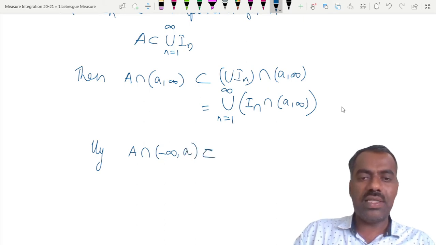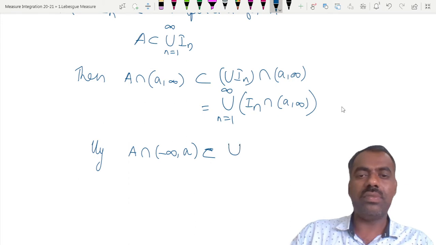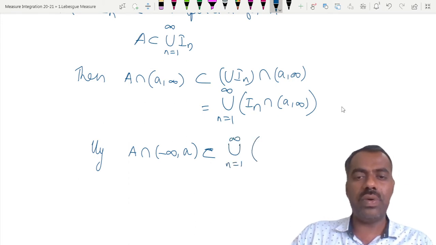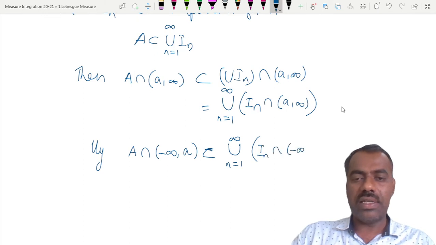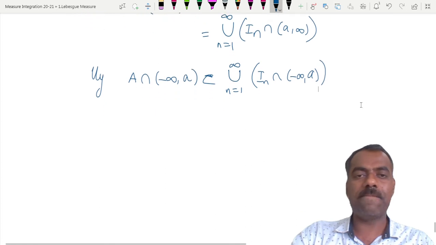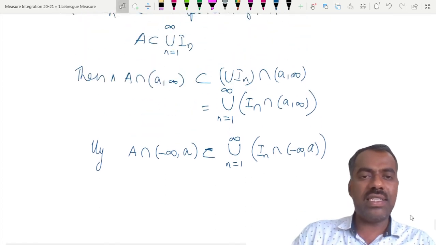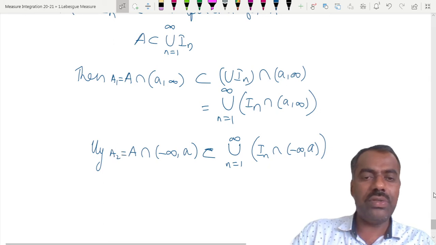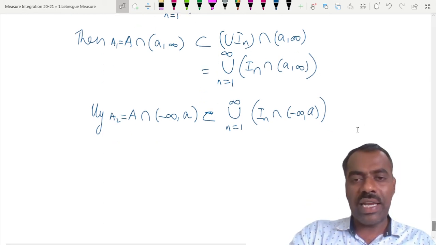This is contained in the union over n from 1 to infinity of I_n intersection (minus infinity, a], right? So I_n intersection (a, infinity) is nothing but A1, and I_n intersection (minus infinity, a] is nothing but A2. So we got a cover.